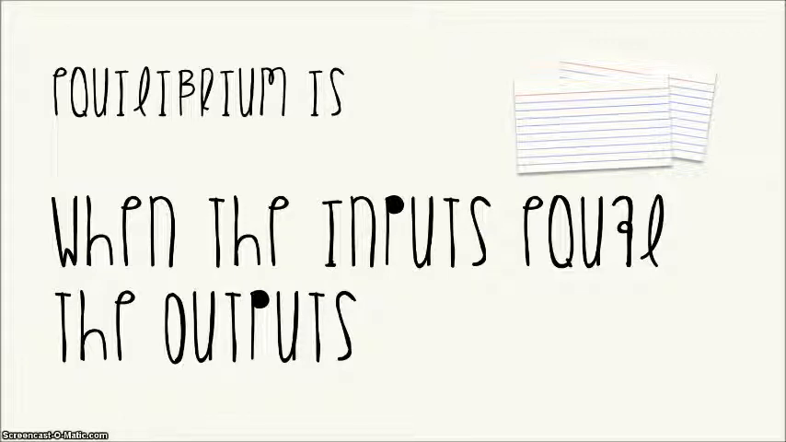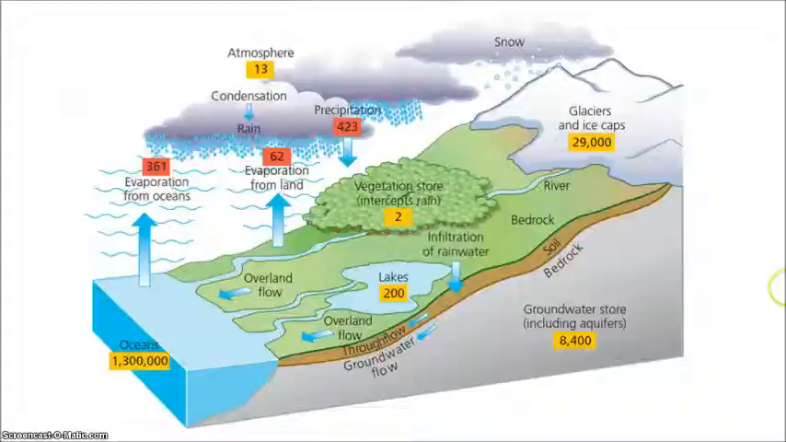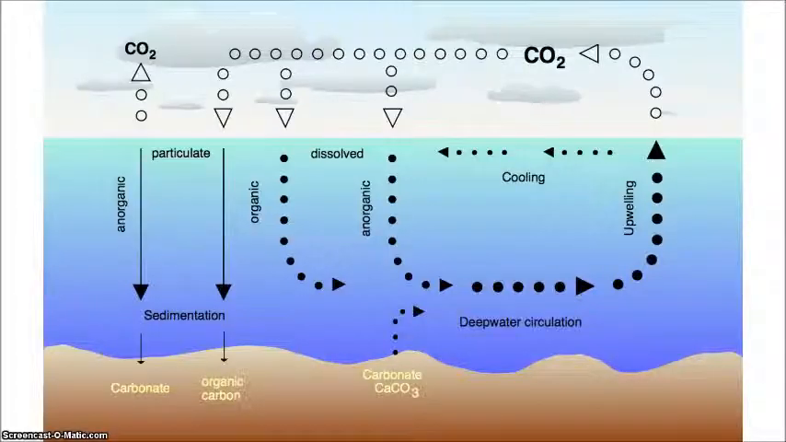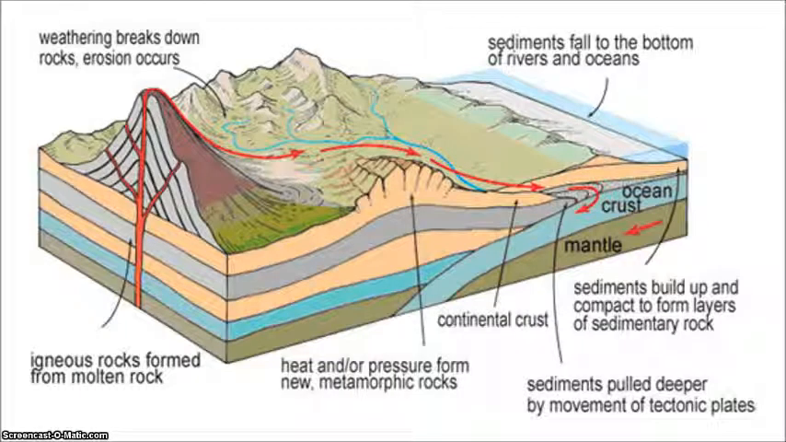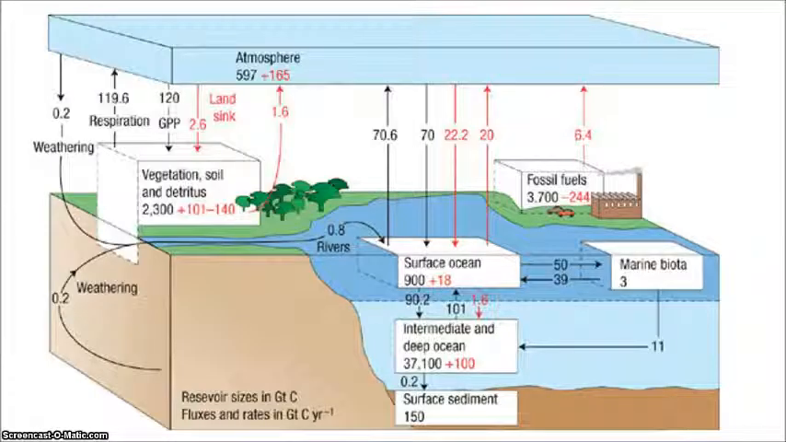Equilibrium is when the inputs equal the outputs, or when you subtract the outputs from the inputs, you get 0 because they're the same. In earth science, the systems aren't so simple. They don't just have one input and output. We actually have multiple inputs and outputs in all of our systems. So when we're talking about these more complex systems, we need to figure out a way to show the different inputs and the different outputs and how they're working together to make this system work.